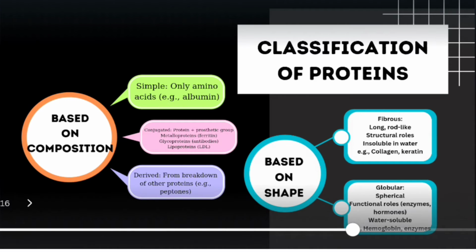Based on shape, they are differentiated into fibrous and globular. Fibrous proteins are long rod-like structures. They have significant structural roles and they are insoluble in water. Examples are collagen and keratin. Globular proteins are spherical with functional roles, such as enzymes and hormones. They are water soluble. Hemoglobin and enzymes are examples.